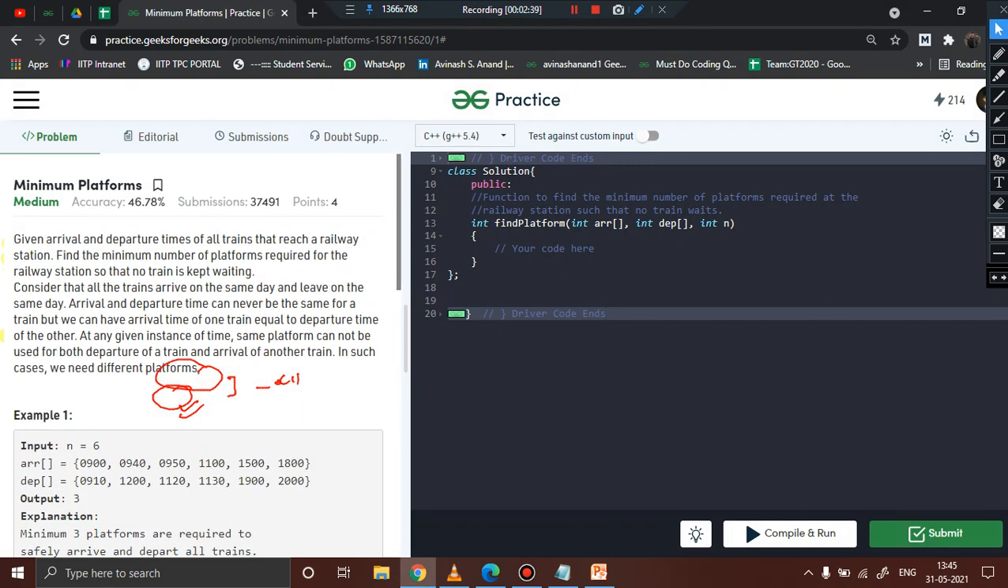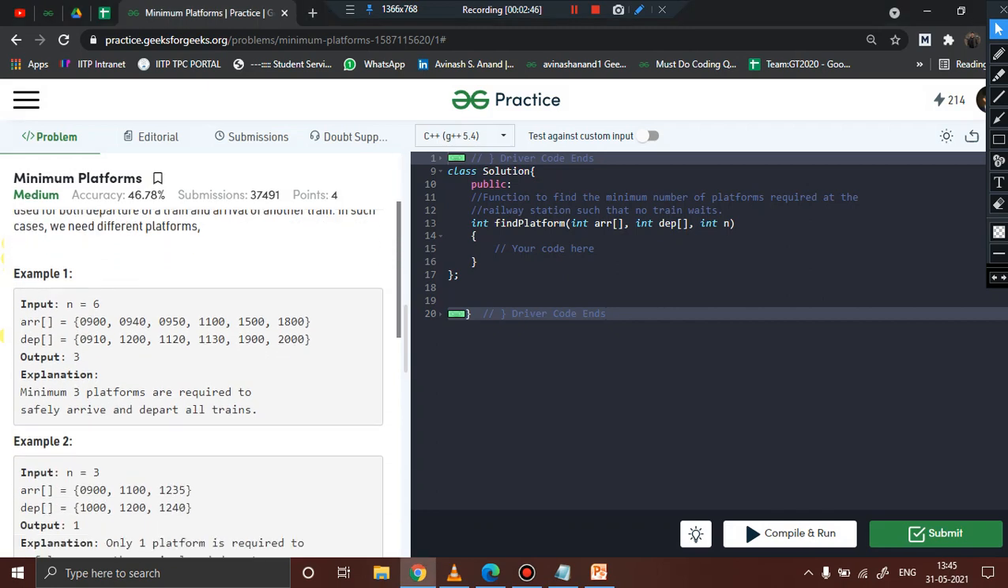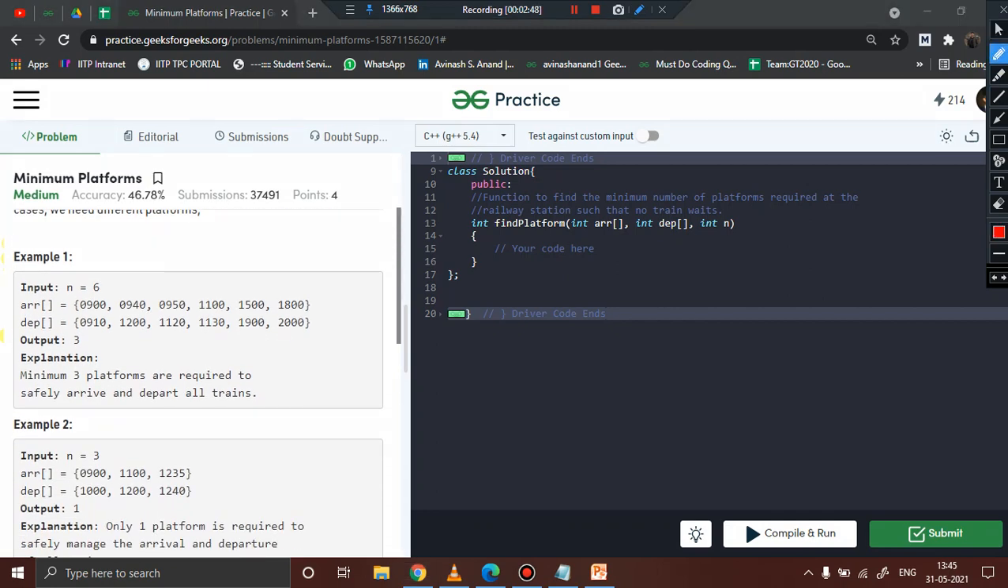What will be the approach? I am just giving you a highlight about how we are going to proceed. If you focus on the particular example that is given, what we are going to do is sort. The information of train arrival is given by this array. The information of departure of the train is given by this array. So train arrival information is given by this array, and train departure information is given by this array.